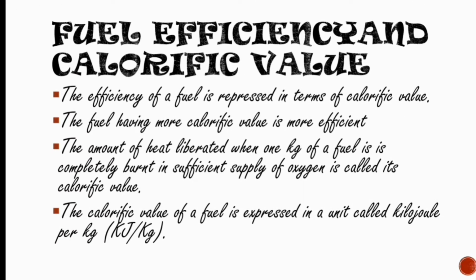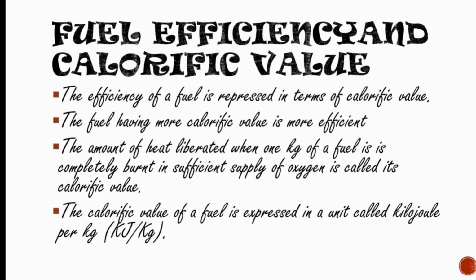Next topic that we are going to cover in the video is fuel efficiency and calorific value. The efficiency of a fuel is represented in terms of calorific value. The fuel having more calorific value is more efficient. The amount of heat liberated when 1 kg of a fuel is completely burned in sufficient supply of oxygen is called its calorific value.